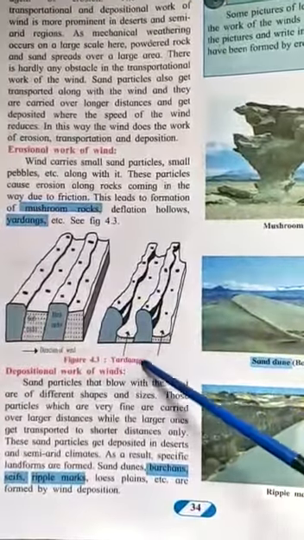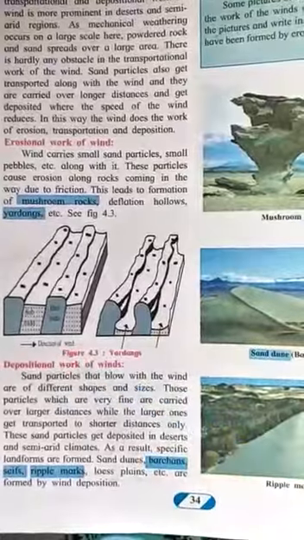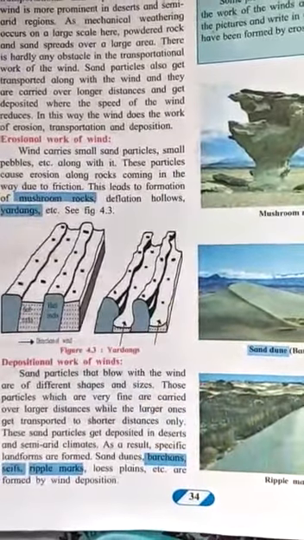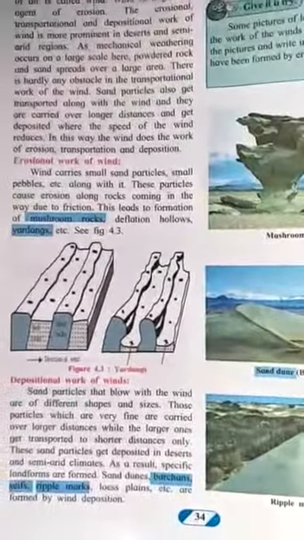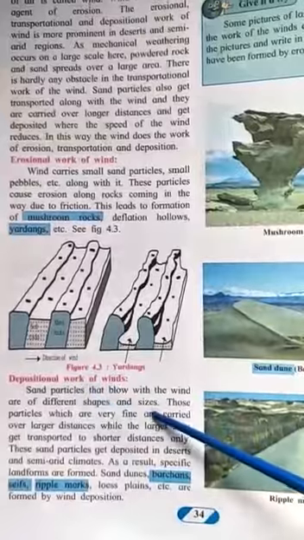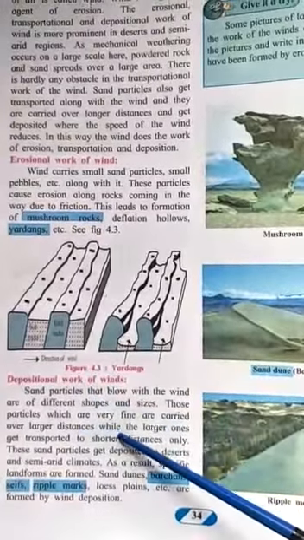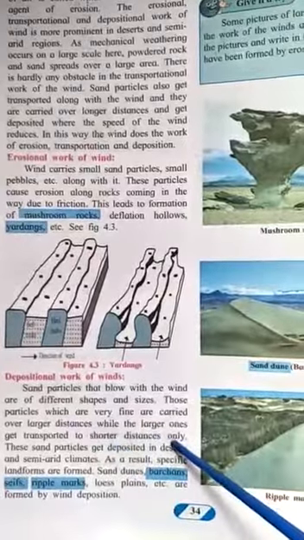Then we come to the depositional work of winds. Deposition means to leave the particles which the wind is carrying at a certain place. Now those particles which are very fine are carried over long distances, while the larger ones get transported to shorter distances only. Why?